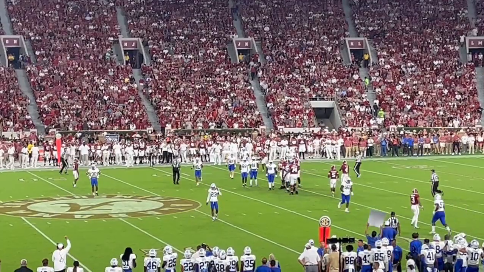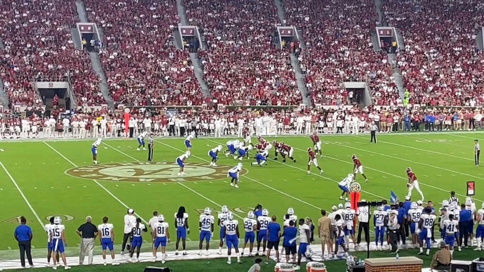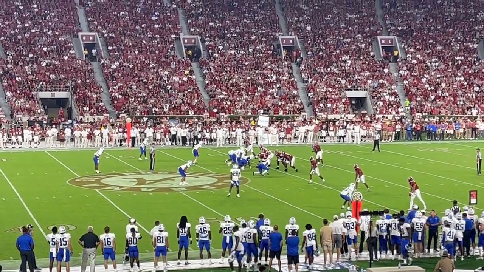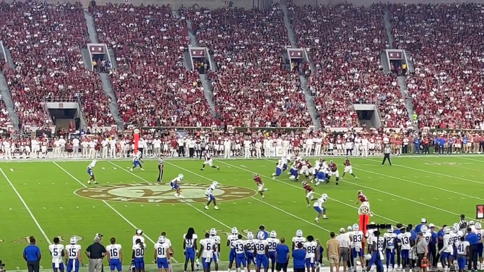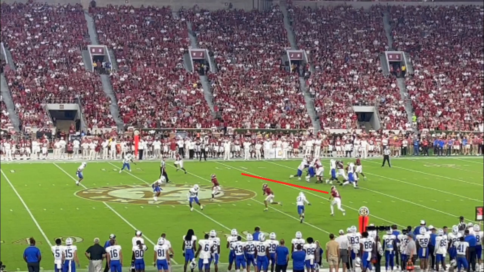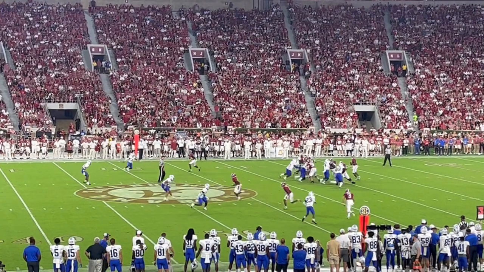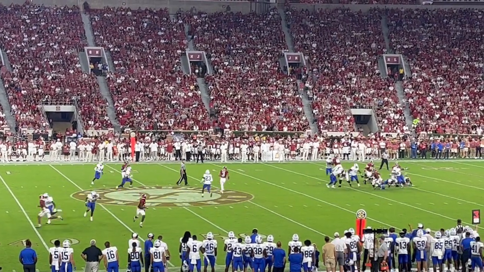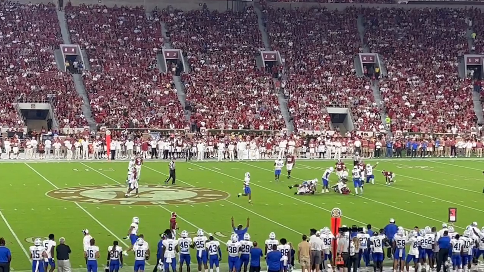So now it's 3rd and manageable. And they're in man coverage. They blitz both linebackers, you can see, which leaves the middle wide open. And here's Burton. You've got to throw the receiver open here. If he makes that throw, it's a 1st down. I know the pressure's coming. Instead, he either doesn't see it or just tries to run away from it, gets sacked.